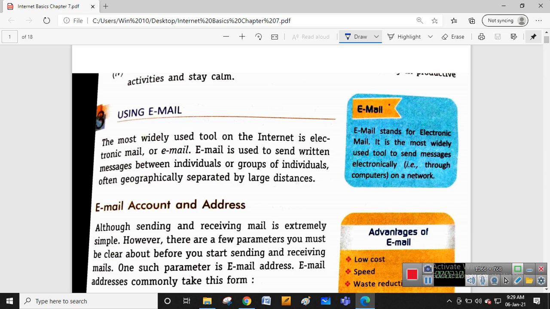So what is happening while you are sending email? What protocol is used by the internet while sending email? While sending the email, we use the protocol called SMTP, which stands for Simple Mail Transfer Protocol. On the receiving side, for the user or group who receives that mail, the protocol used is called POP3, which is the Post Office Protocol version 3.